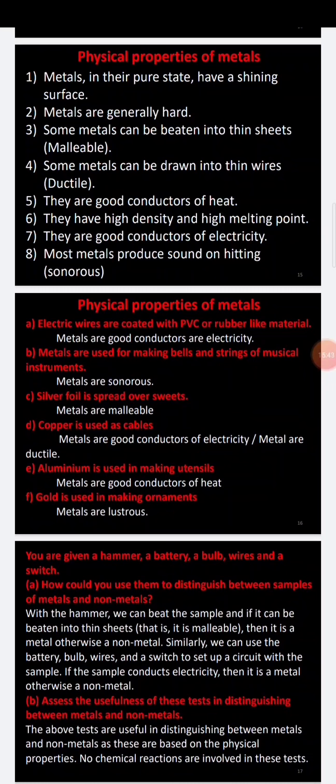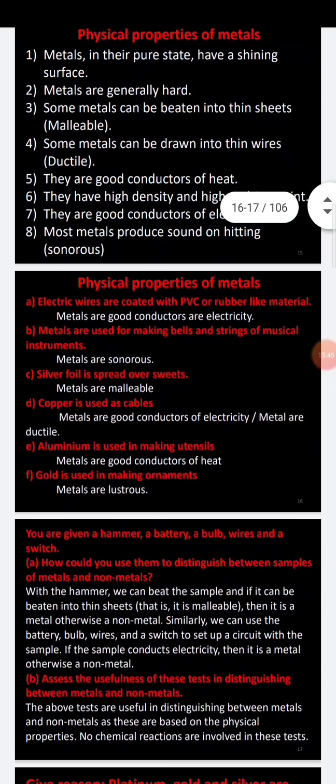And the second option: nickel is used in strings of guitar. Nickel itself is a metal, used in strings of guitar. Strings, as I told you, relate to one of the properties of metals. When you strike the hard surface of some metals, they start producing sound.